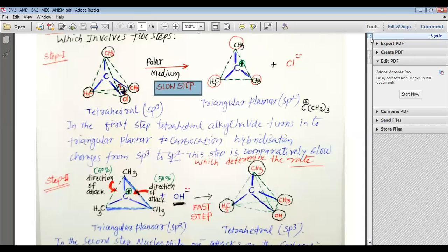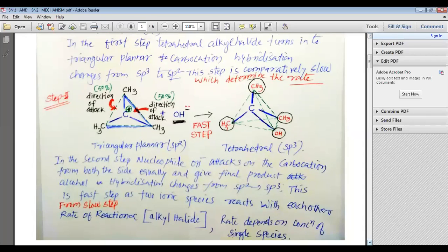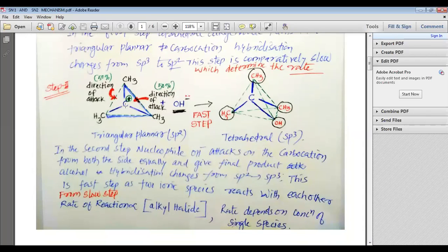Now we have the second step. In the second step, you can see that we have a carbocation. There is a positive charge on the carbon. It is triangular planar and sp2 hybridized. Now this OH minus, which is a nucleophile, is going to attack. It will attack from this direction. So this is the direction of attack, and 50% of the OH minus will attack from this side.